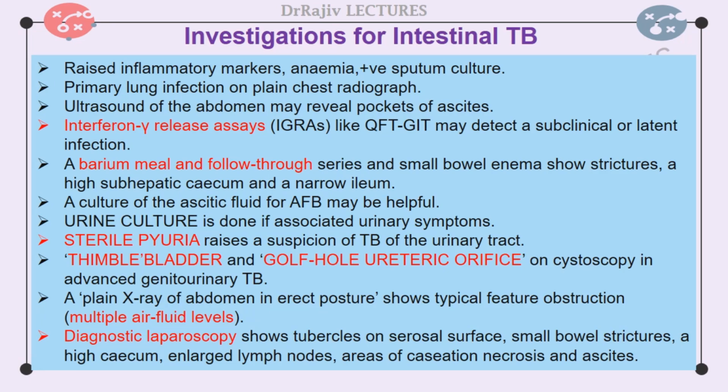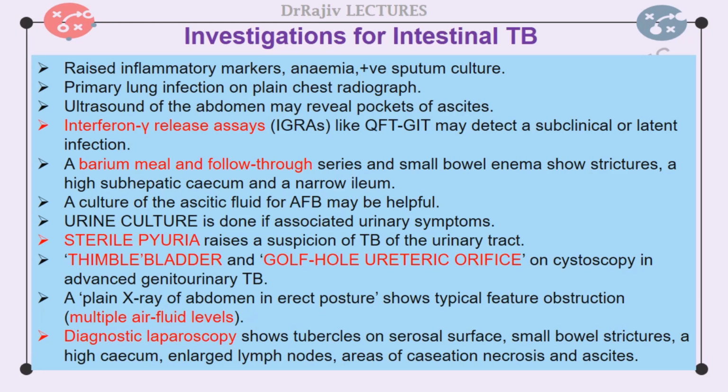A barium meal and follow-through series and a small bowel enema show strictures of the ileum and typically a high subhepatic cecum and a narrow ileum. The narrow ileum enters the cecum directly from below upwards in a straight line rather than at an angle. A culture of the ascitic fluid for AFB may be helpful.